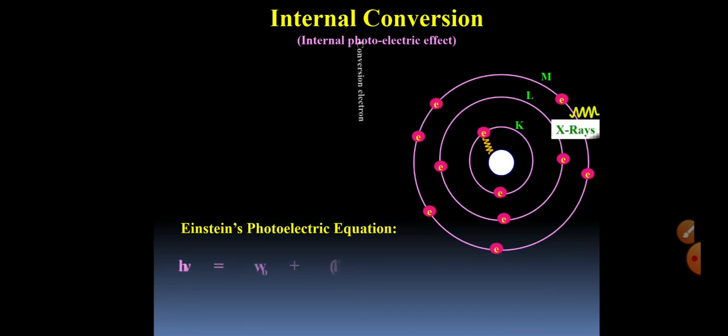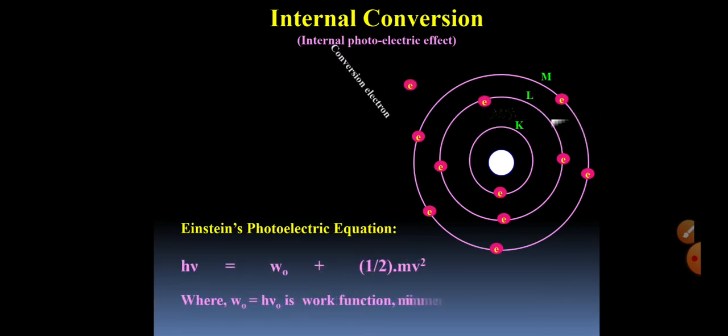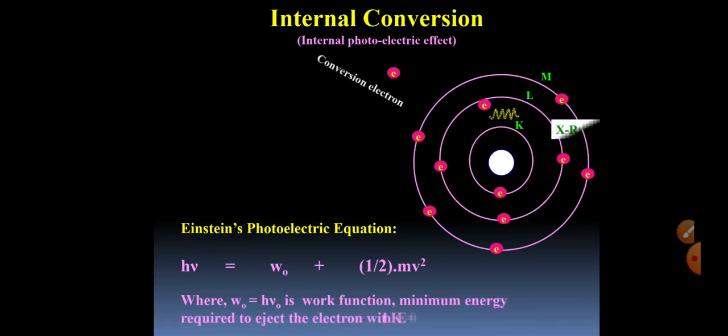Einstein's photoelectric equation is given like this, we know it, for which he was awarded the Nobel Prize. According to this equation, if a photon of energy h nu hits the surface of matter, then its energy is utilized in two parts.